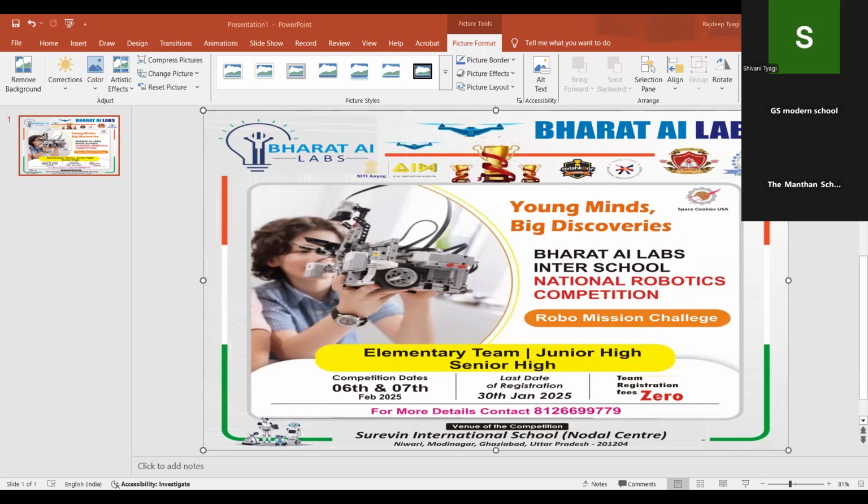So total score will be 120, and who will be the winner? Which team has the maximum score at the time of the competition. So this is all about the junior category rules and regulations. I hope this is clear to you.